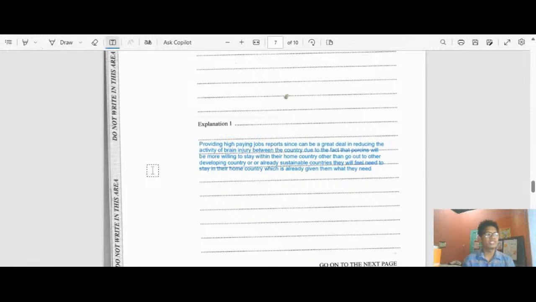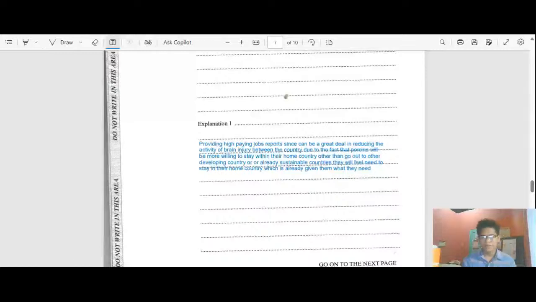By providing high paying jobs, persons are more willing to stay within their home country because they're already getting what they need. With the high degree of financing they get within their jobs, or the amount of high wages they get, they will be more willing to stay within their country and live there because they already have everything they need. There wouldn't be a need anymore to go to other countries to have jobs that pay adequate finance.